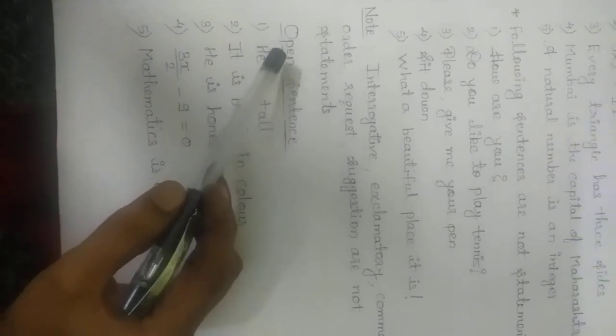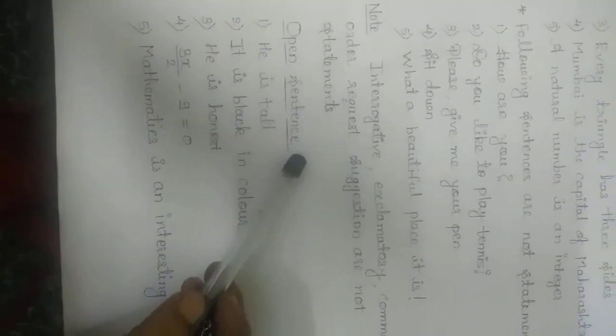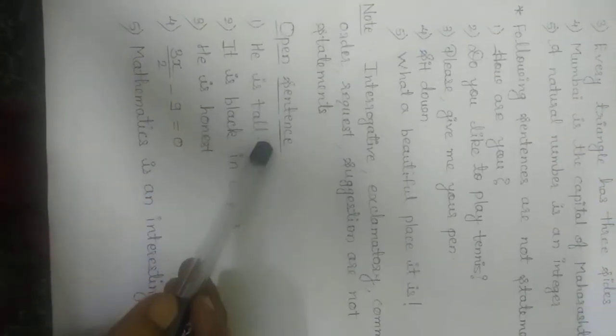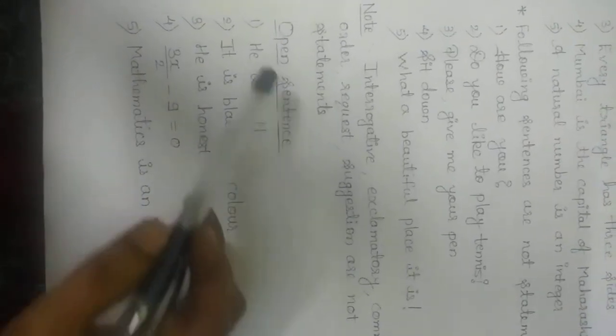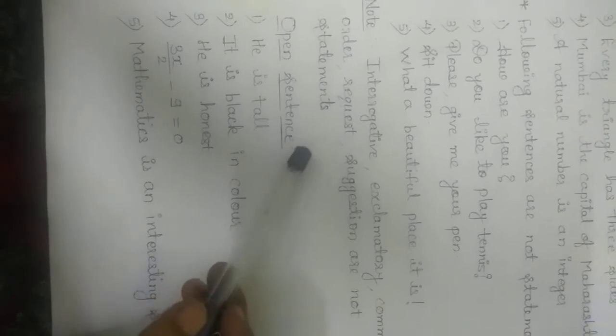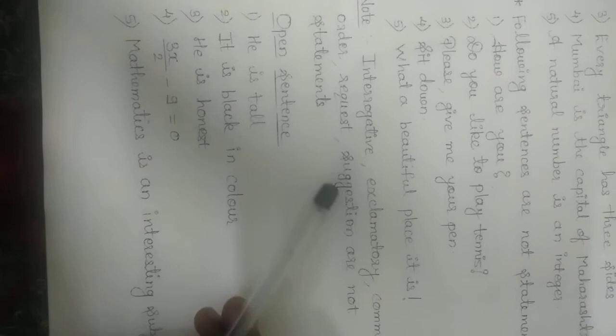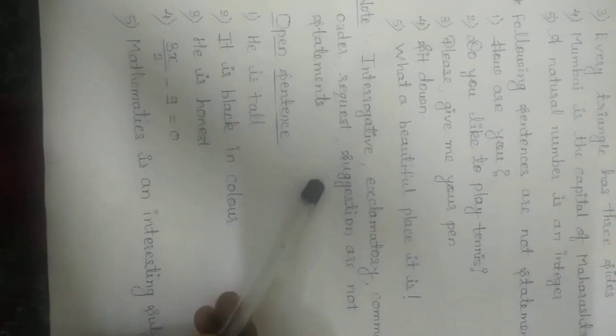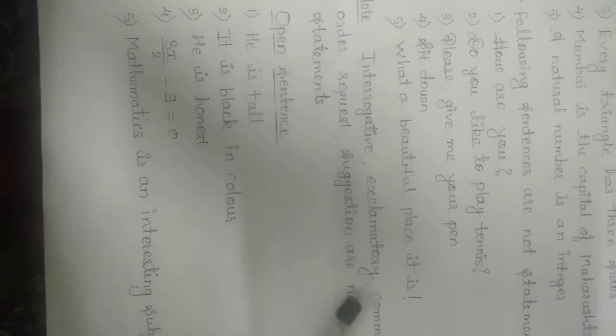Now next part is open sentence. Now first one, he is tall. Now open sentence means for which the truth value depends upon the situation and the truth value varies from person to person.